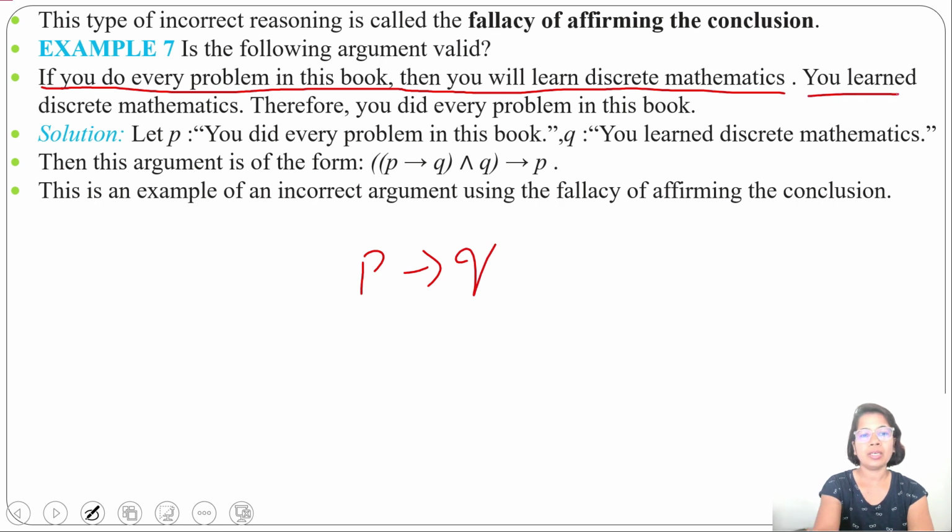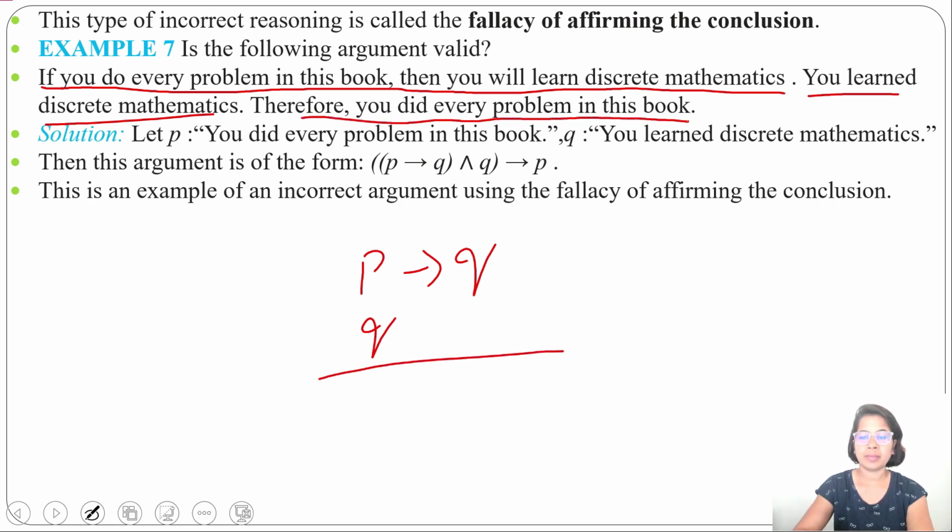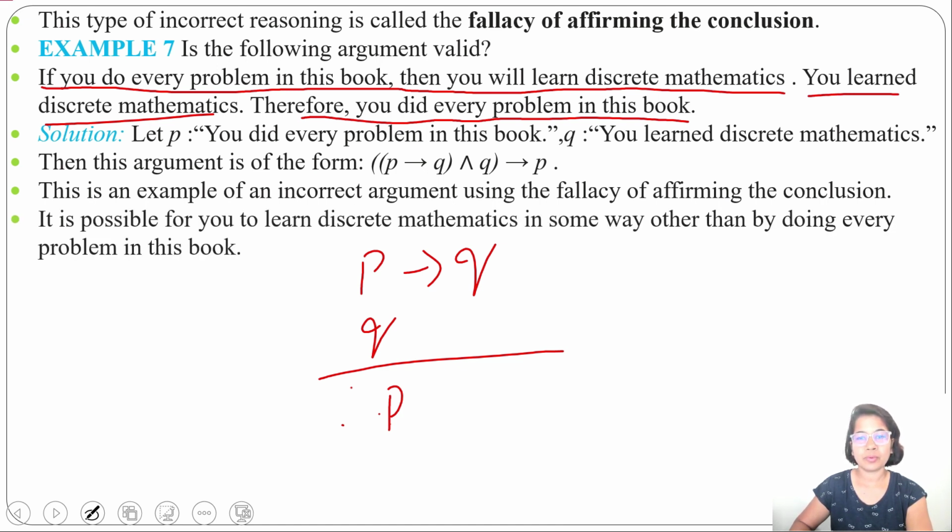Then, you learn discrete mathematics is our Q. And therefore you did every problem in this book, so here is P. It's not guaranteed, according to the fallacy of affirming the conclusion. If P implies Q is true, P may be true or false. Means without doing every problem in this book, you may learn discrete mathematics.